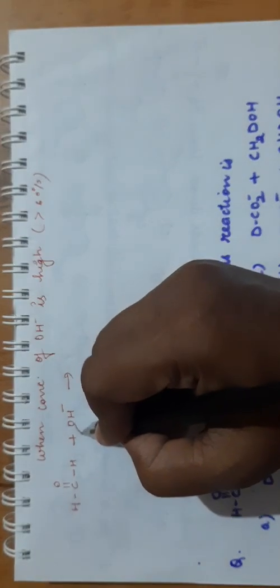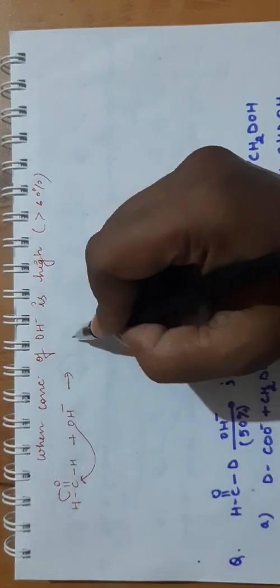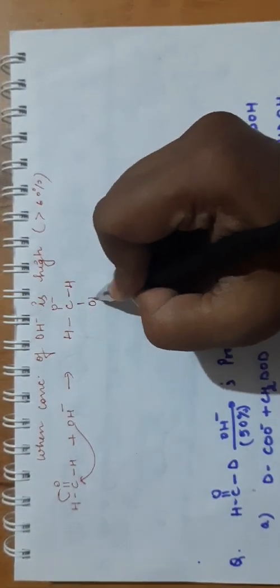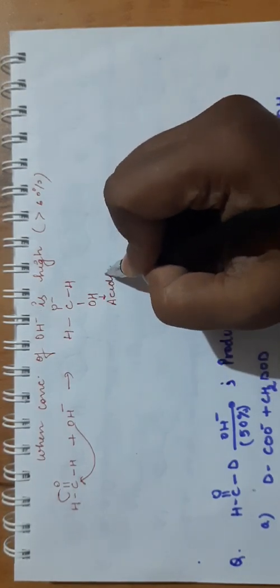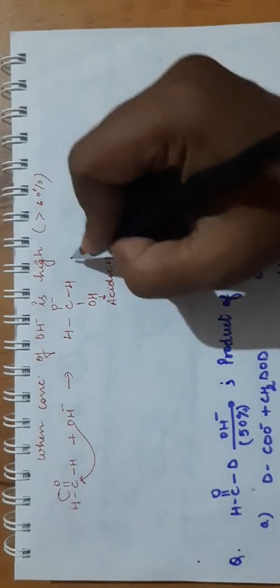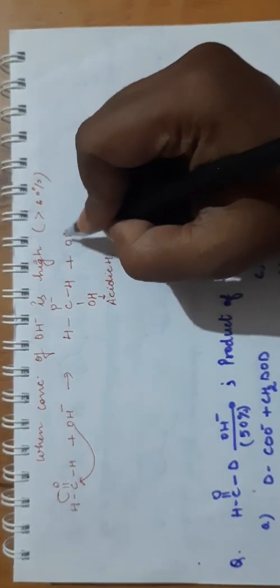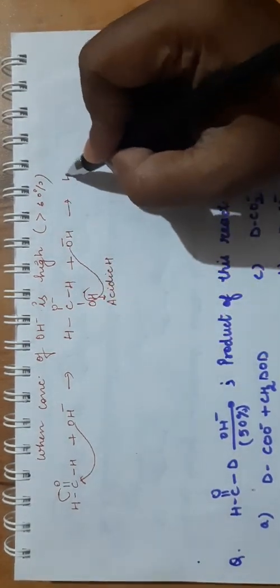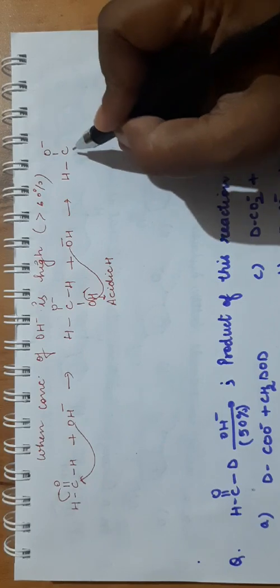See, if it is in high concentration, it means more OH minus are present. So the first step will be the same: attack will take place, and it will form this anion, CO minus. Here there is one H and one OH. Again this is an acidic H because it is attached to the electronegative element O. So if OH minus is in excess, if its concentration is high, it will abstract this proton and you will get this dianion here.